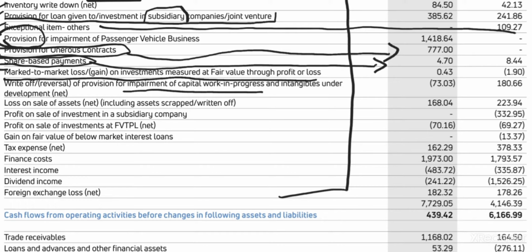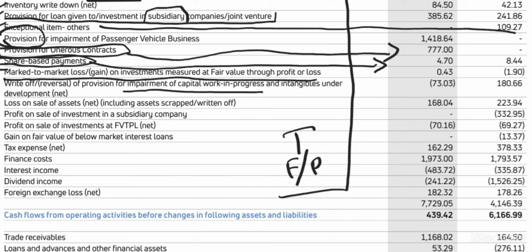Capital work in progress means any asset which is under construction, and it always means that the work in progress item is a tangible one, not intangible. Only if it is a tangible item like a factory or plant is it called capital work in progress. When you are constructing, if it has lost its value, it's called impairment of capital work in progress. We already know what impairment is: irrecoverable losses.